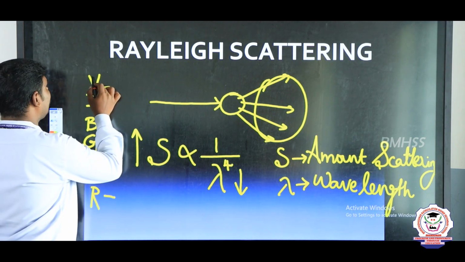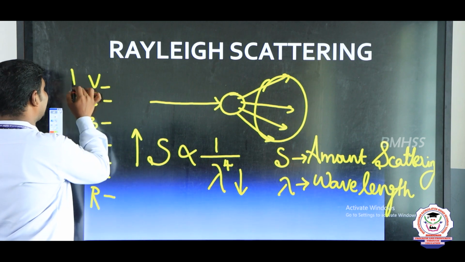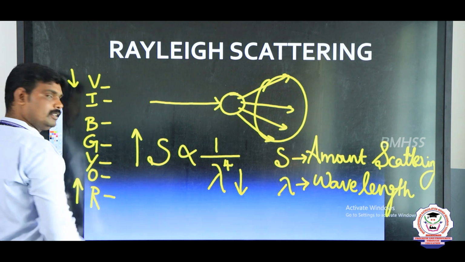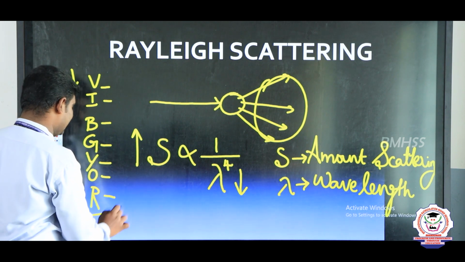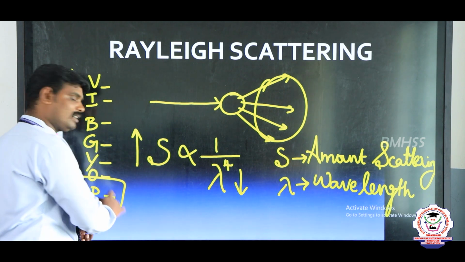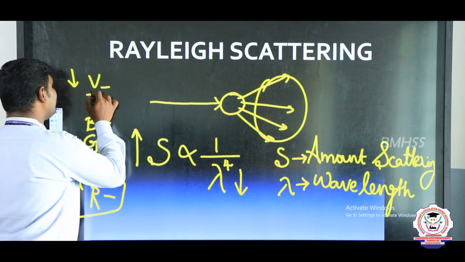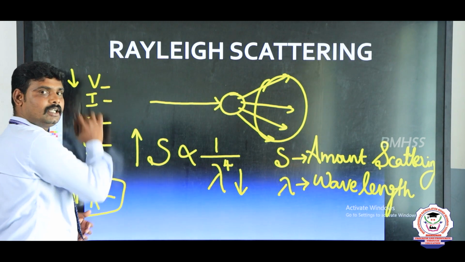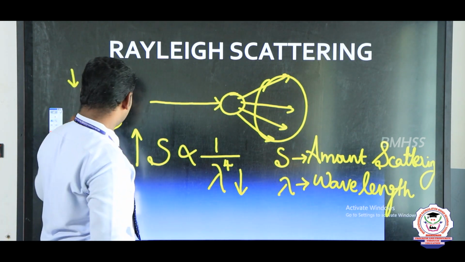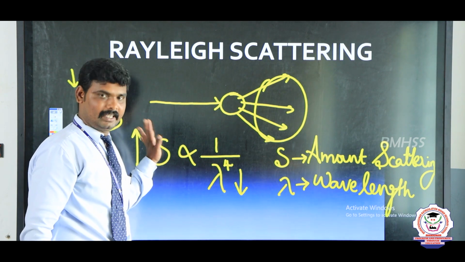Violet has a low wavelength, and red has a high wavelength. Since red has a high wavelength, its scattering power is less. Violet and blue also have low wavelengths, so their scattering power is high.